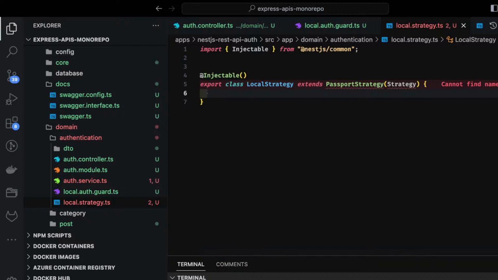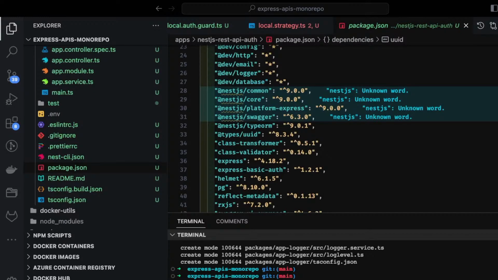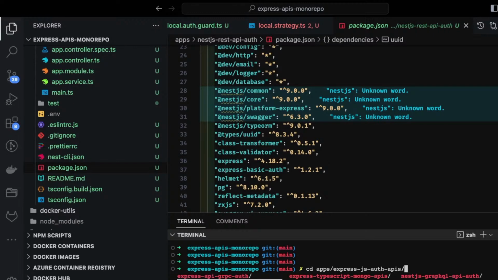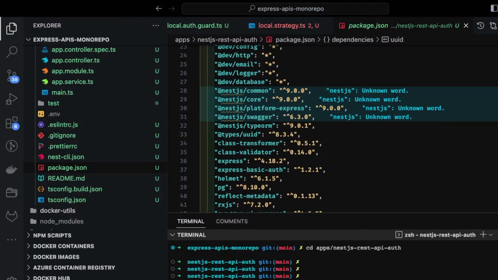So first of all, let's import all the modules. So here we are going to add all the required modules. I think there are lots of modules missing, so add them. cd apps, nestjs rest api auth, and here I will do pnpm add.